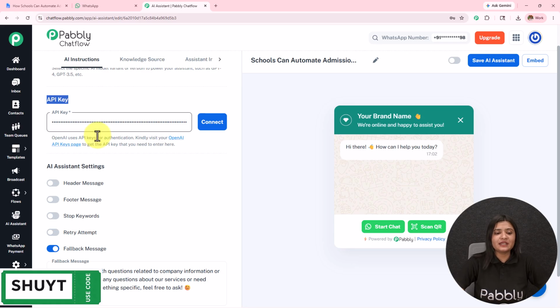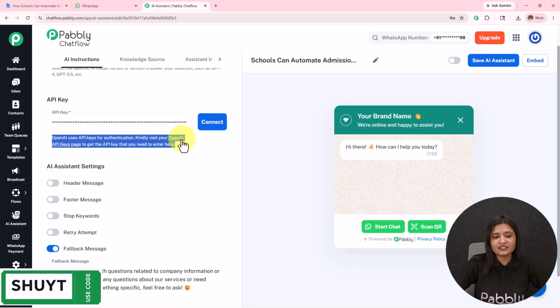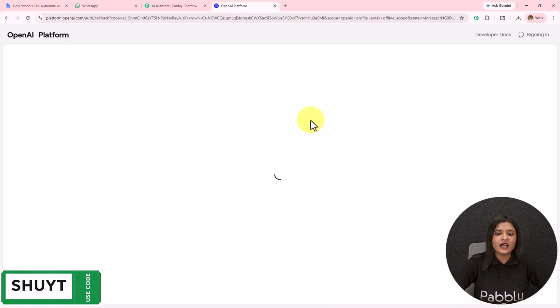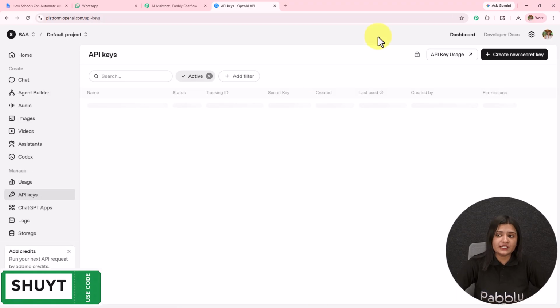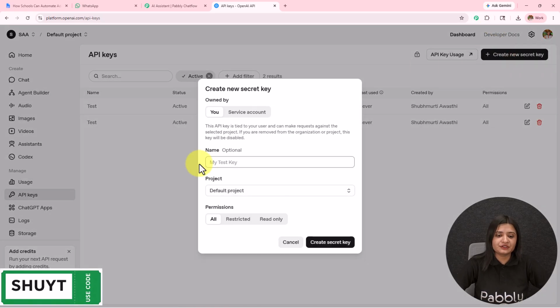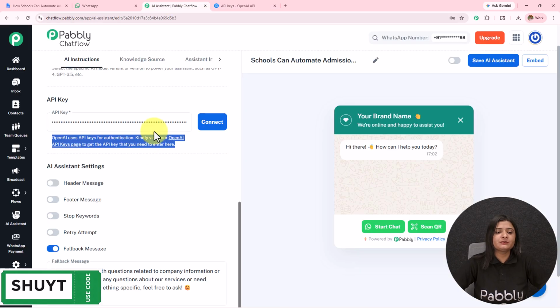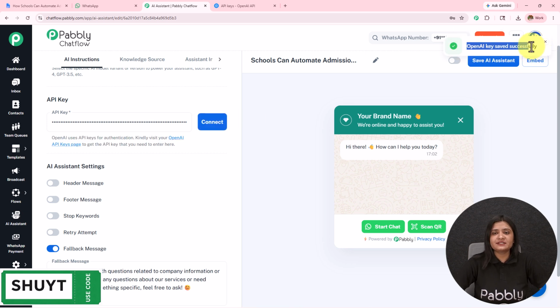Now, to get this API key, a hyperlink is given in the help desk. If I click on this, I will be redirected to the API keys page of OpenAI. To create a new token, I simply have to click on this create new secret key. First, I have to provide the key name. So let's say the key name is new. The project will be default project. The permissions will be all, and then I simply have to click on this create secret key. A new API token will be provided, which we have to copy and paste over here, after which we have to click on this connect. You will see OpenAI key saved successfully.